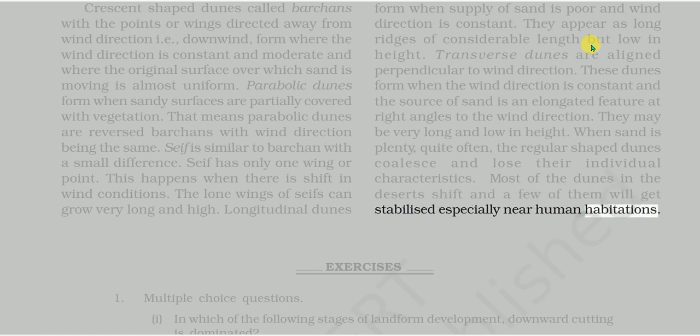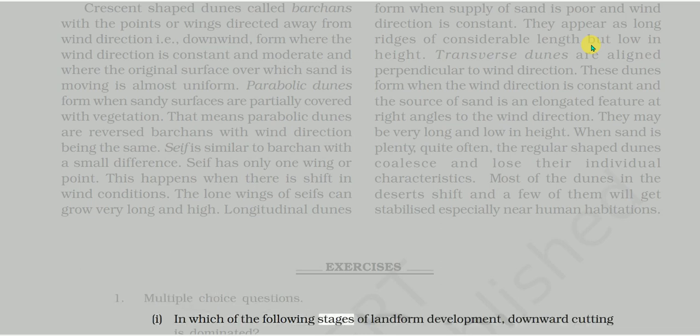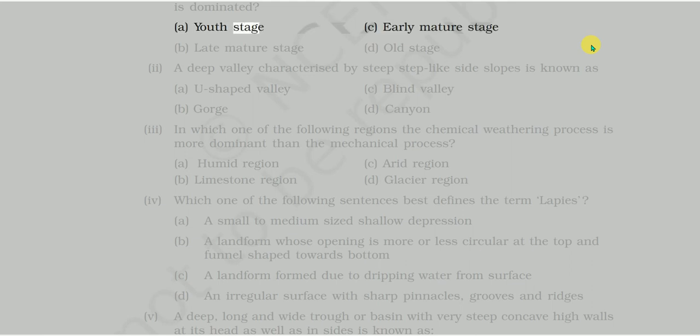Exercises. 1. Multiple choice questions. In which of the following stages of landform development, downward cutting is dominated? A. Youth stage. C. Early mature stage. B. Late mature stage. D. Old stage. 2. A deep valley characterized by steep step-like side slopes is known as A. U-shaped valley. C. Blind valley. B. Gorge. D. Canyon. 3. In which one of the following regions the chemical weathering process is more dominant than the mechanical process? A. Humid region. C. Arid region. B. Limestone region. D. Glacier region.